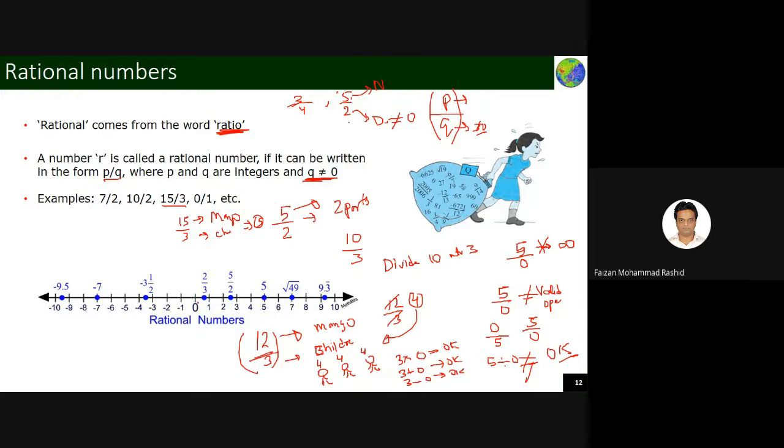So in the number system also, we start with 0, 1, 2, 3, 4, but wherever I see something like 5 by 2, what is 5 by 2? If I write it as a fraction, 5 by 2 will be 2.5. So definitely this 2.5 will lie in between 2 and 3. Okay, this is how it is done. So this is called a rational number. Any number which represents a ratio is called a rational number.